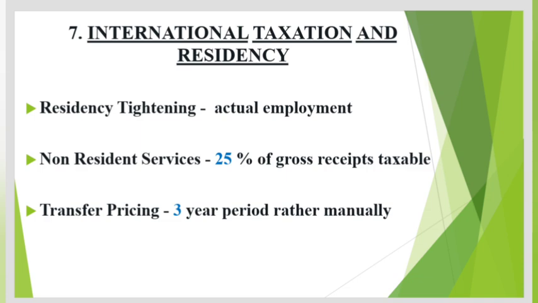The price agreed in a transaction between two related parties must be the same as the price agreed in comparable transactions between two unrelated parties. So, a block period system allows business to compute the arm's length price over a 3-year period rather than annually.